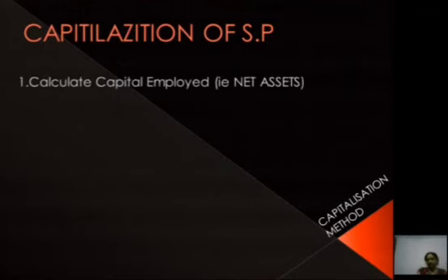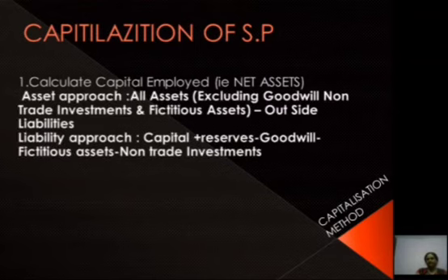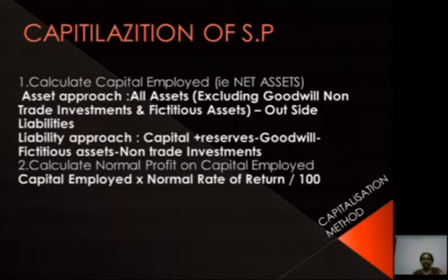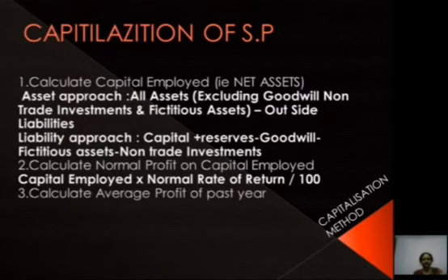First of all, we have to calculate capital employed, that is net assets. There are two methods, asset approach and liability approach. In asset approach, all the assets excluding goodwill, non-trade investments and fictitious assets minus outside liabilities. Then liability approach, capital plus reserves minus goodwill minus fictitious assets minus non-trade investments. Then calculate normal profit on capital employed, that is capital employed into normal rate of return by 100.